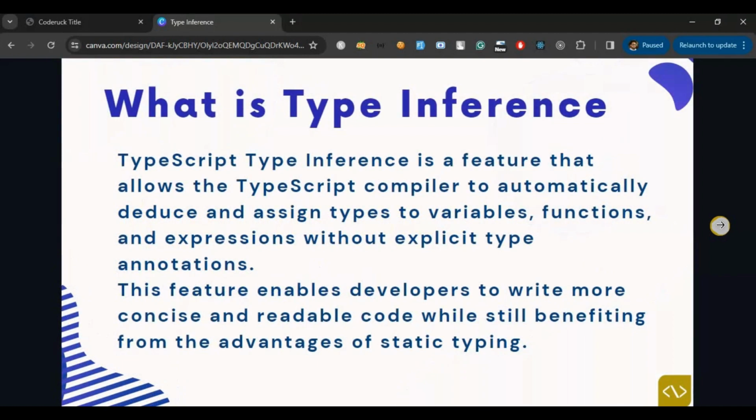In TypeScript, type inference is a feature that allows the TypeScript compiler to automatically deduce and assign a type to a variable, function and expression without us defining or annotating the type which we want to define. Now if we take an example of this one,